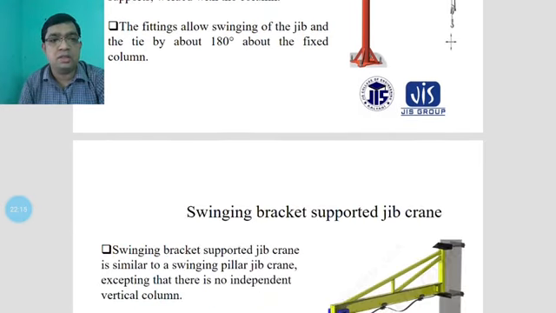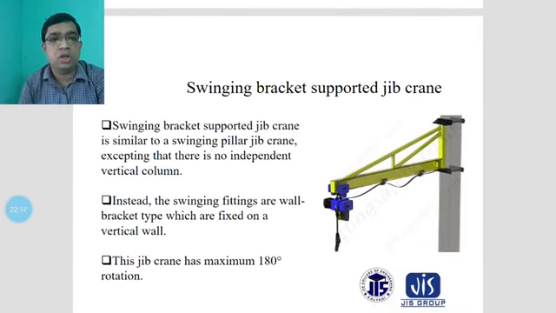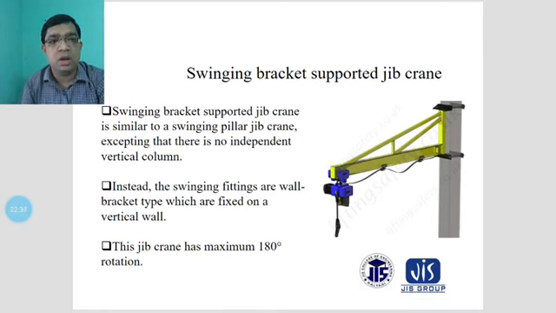Another thing you can see here is the swing bracket supported jib crane. You have to consider that at the end of the jib the swing brackets will be mounted, and basically this is called the swing bracket supported jib crane. The swing bracket supported jib crane is similar to a swing pillar jib crane, except that there is no independent vertical column.